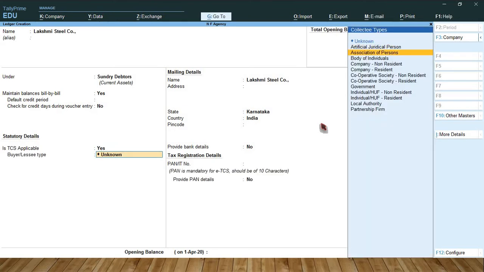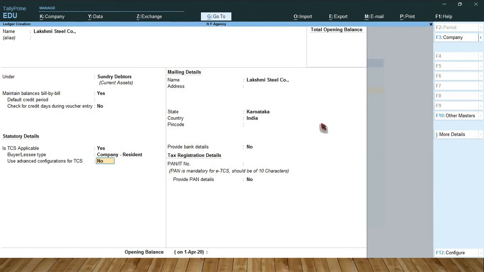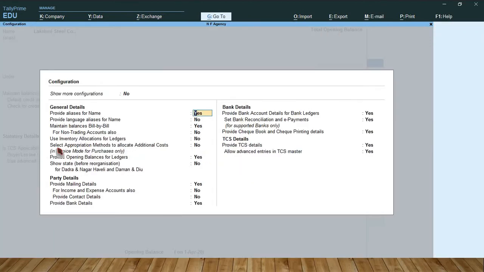So select company resident in the list of collectee types. Use advanced configuration for TCS, set to yes. Friends, suppose you are not getting this option when you are creating a ledger account, you have to press F12.